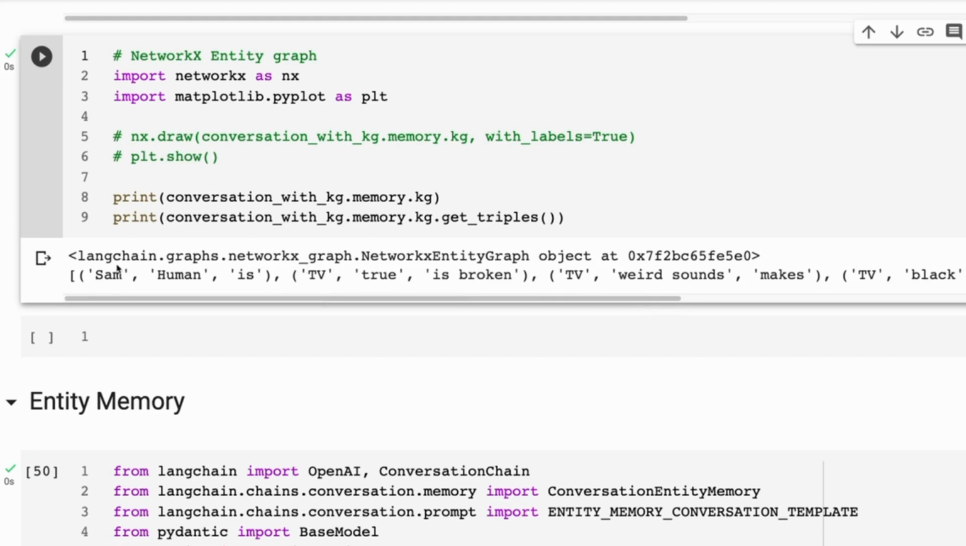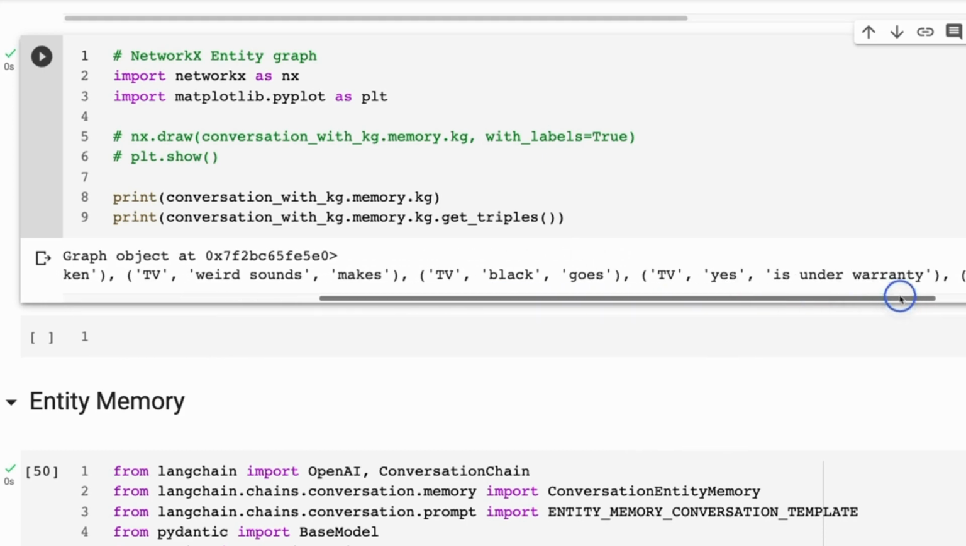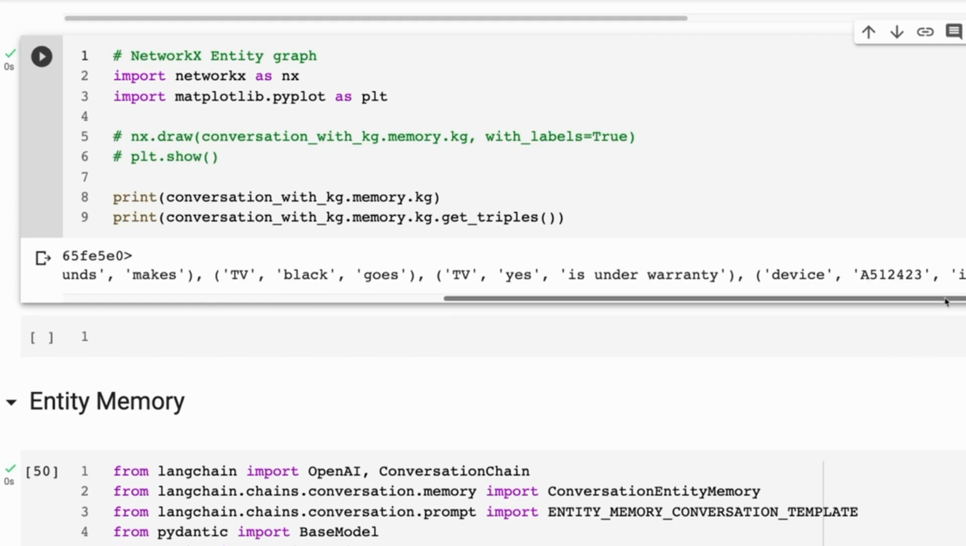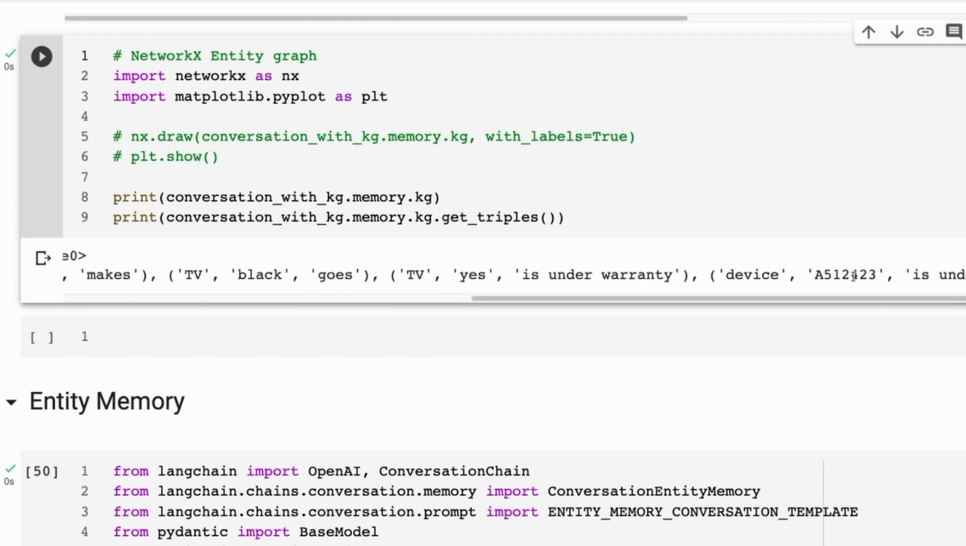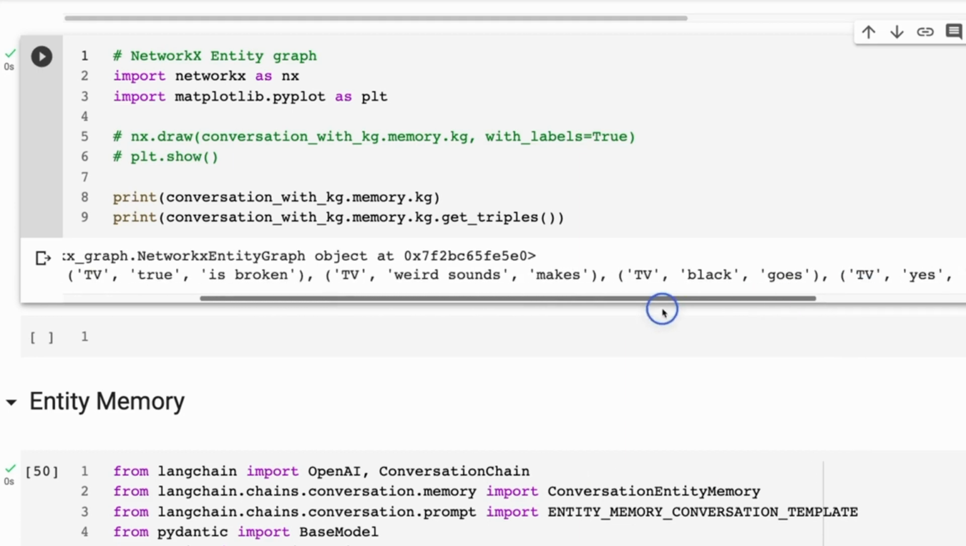So we can see that, okay, the first two are nodes, and the third one is always what's connecting them. So, okay, Sam is human. TV is broken, true. TV makes weird sounds. TV goes black. TV is under warranty, yes, right? Device is under warranty, and this is the warranty number that we've got here. So you can see it's extracted some really useful information for that.